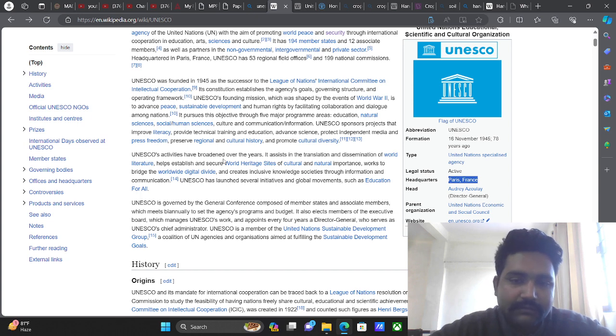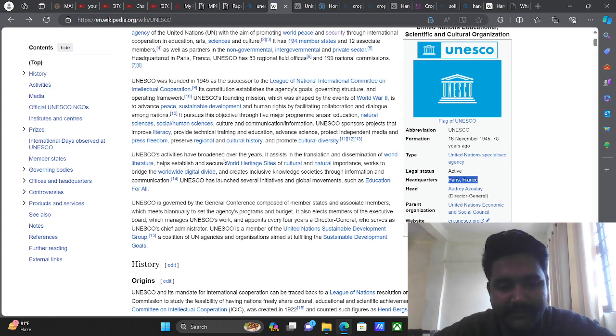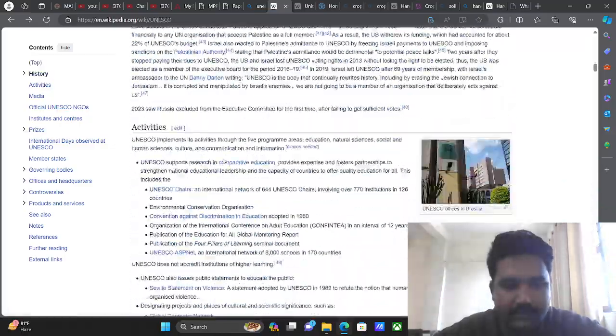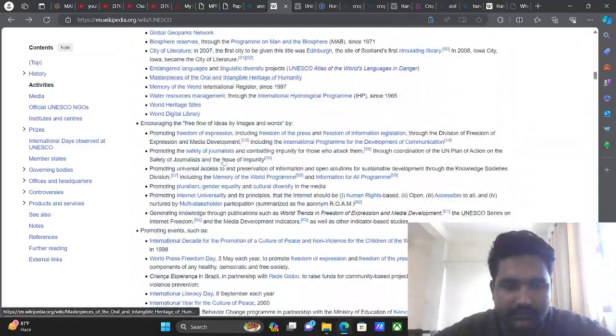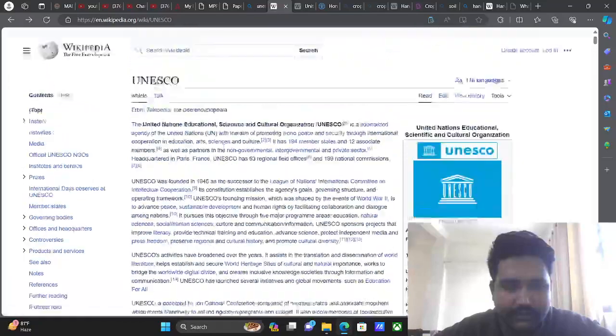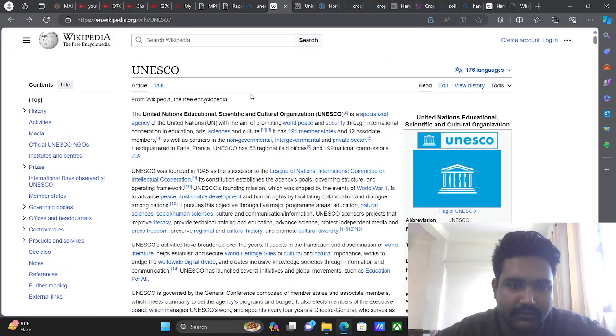UNESCO sponsors projects that improve literacy, provide technical training and education, advance science, protect independent media and press freedom, preserve regional and cultural history, and promote cultural diversity. Right? This is how exactly the United Nations Educational, Scientific, and Cultural Organization works.